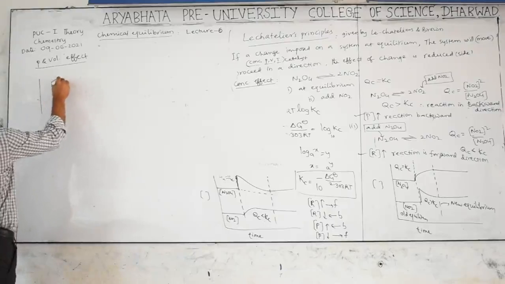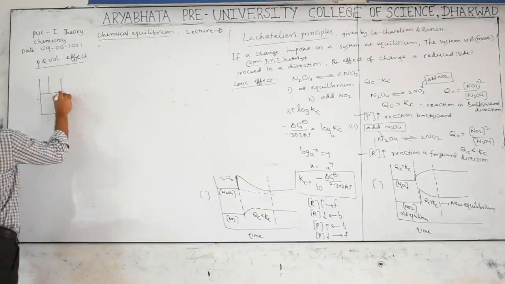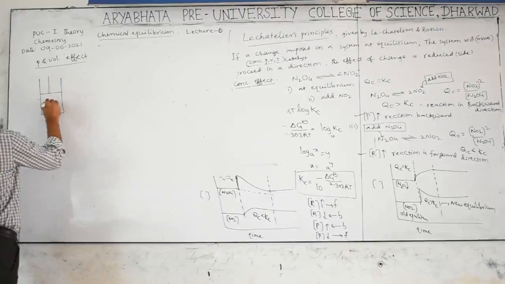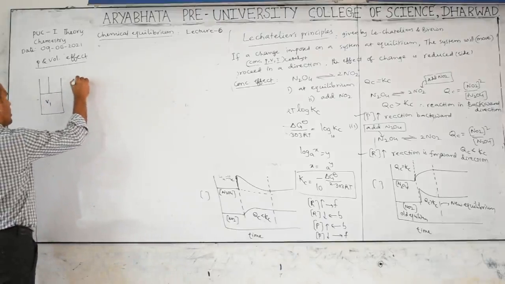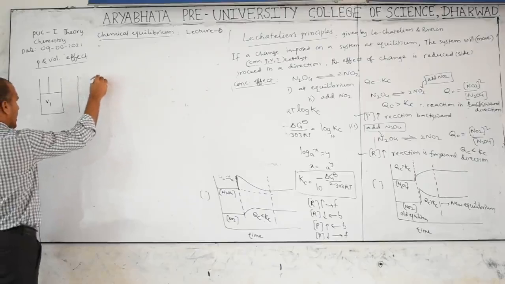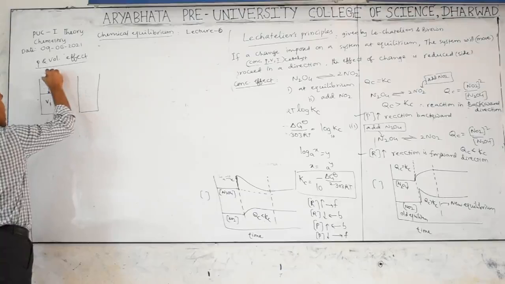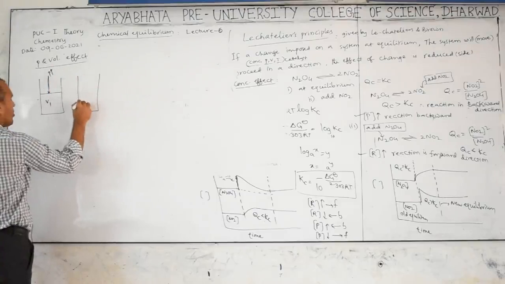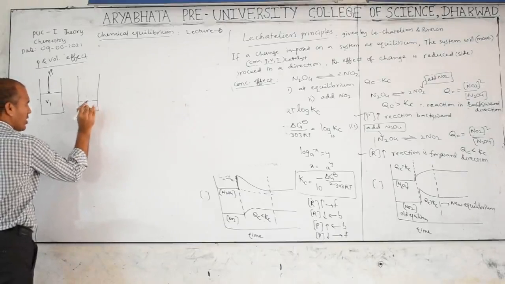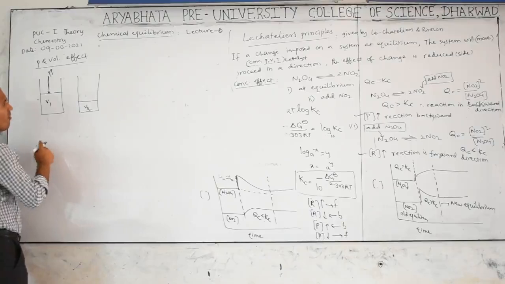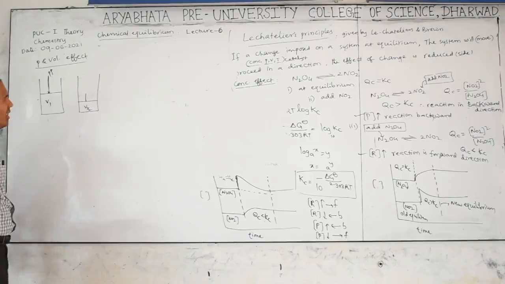Consider a cylinder with a piston. This is volume V1. When you apply pressure, P increases, then what happened? Volume decreases. Then V1 becomes V1 by 2, half. When you apply pressure, volume will decrease.